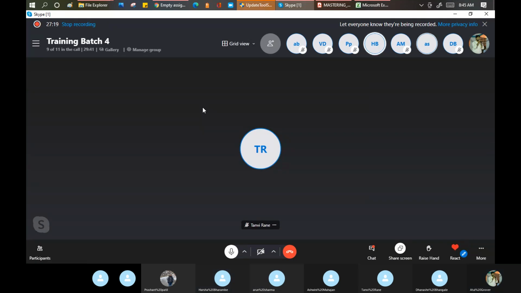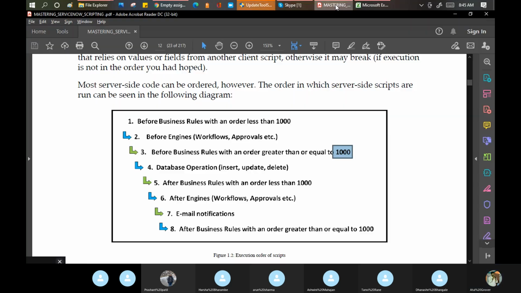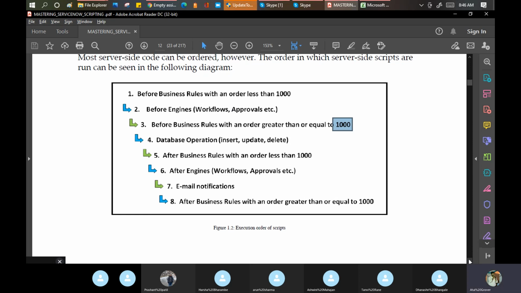No doubt. Good. I'm personally recommending this book. Read this book at least twice or thrice. You will be able to write the code. My target is to make you a developer by reading this book. Okay. So this is the one thing.